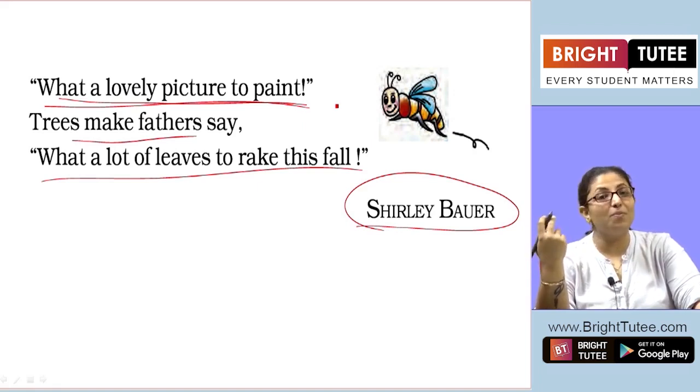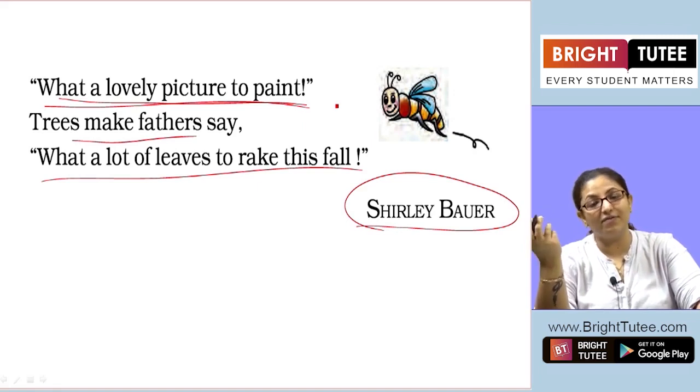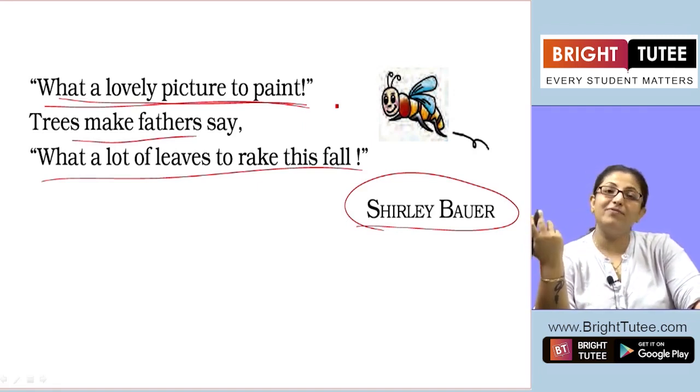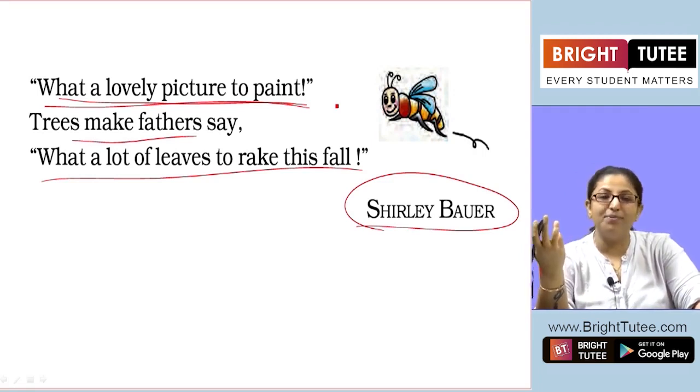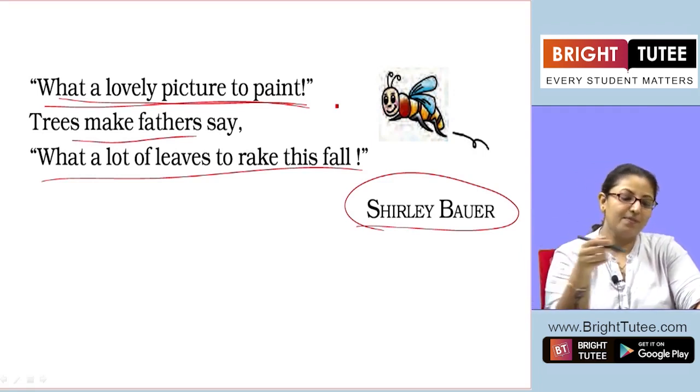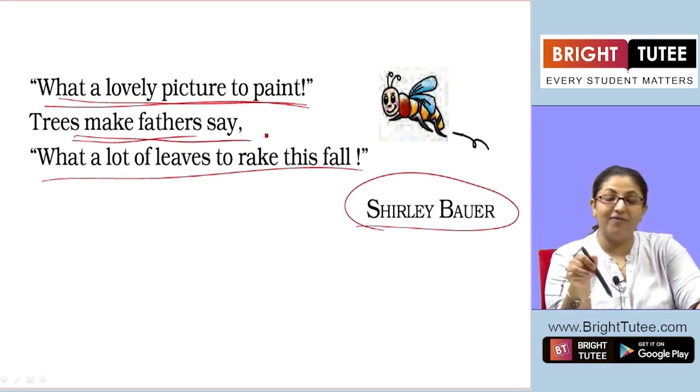So mother says while looking at a tree, what a lovely picture to paint. Sometimes the tree is so beautiful. They are of different colors at times. The leaves are of different colors. Sometimes the tree is loaded with fruits. So it becomes a beautiful picture to paint.